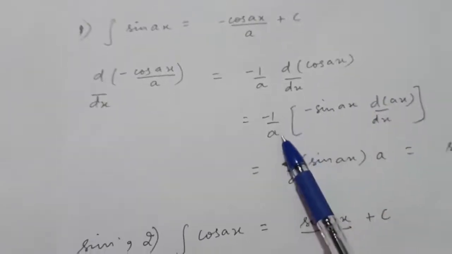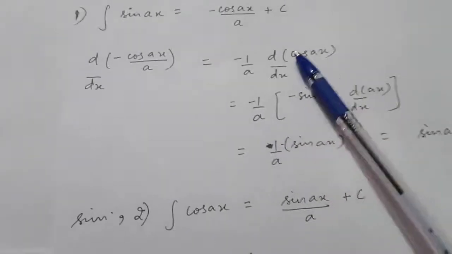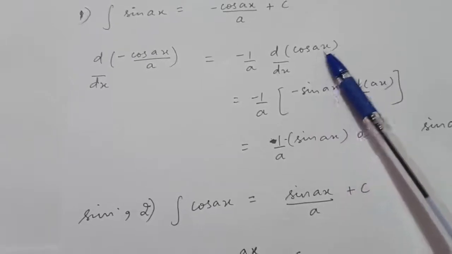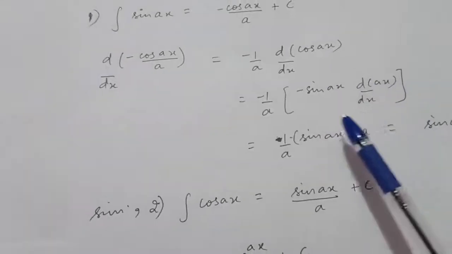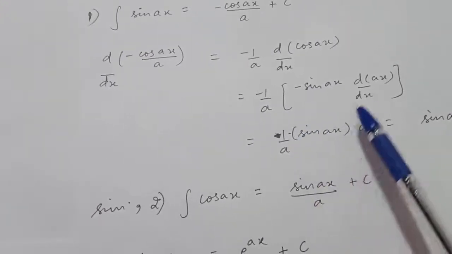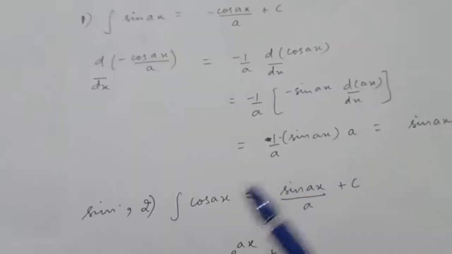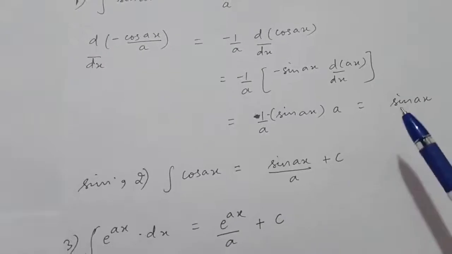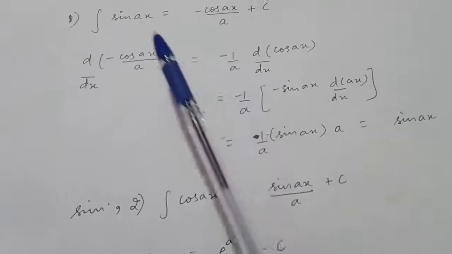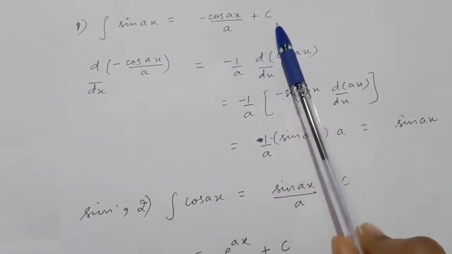Now, minus 1 by a as it is, you will apply the chain rule in this. So the derivative of cos ax will be minus sin ax. Now you will solve the derivative of the angle. So minus minus becomes plus 1 by a sin ax into the derivative of ax, which will be a. So cancel out this a, you will get sin ax. So the derivative of this function is sin ax. Therefore the integral of sin ax is minus cos ax upon a plus c.